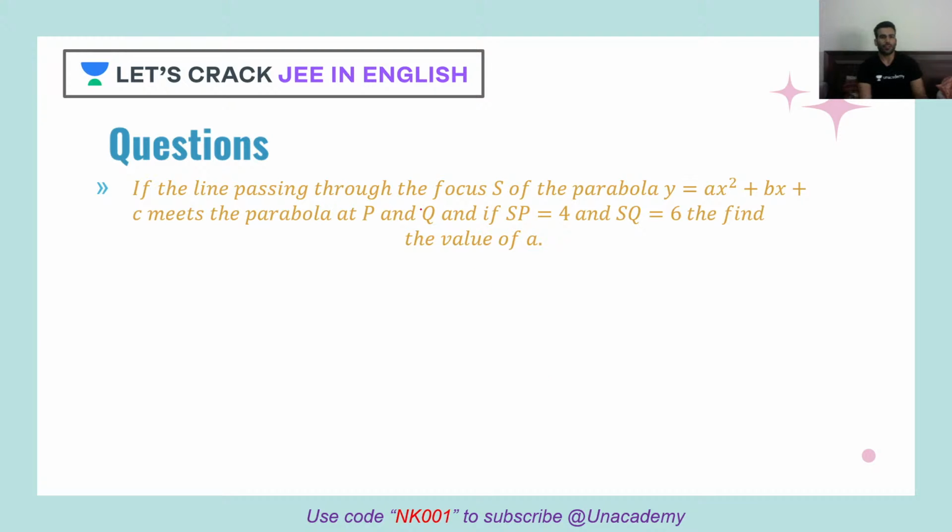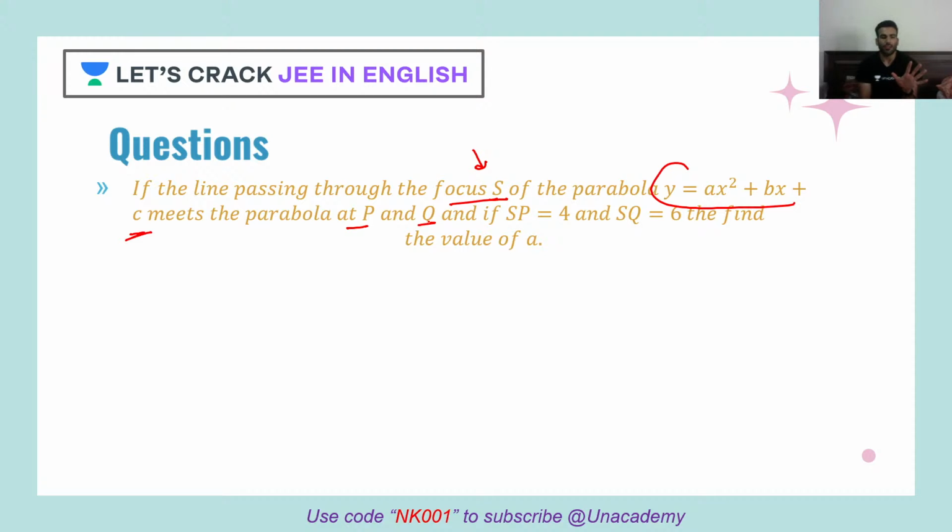If the line passing through the focus S of the parabola, so this is our parabola and this is our focus S, meets the parabola at P and Q. Yes, SYM24, absolutely right, but that question is not correct, I feel, because the y term is missing.